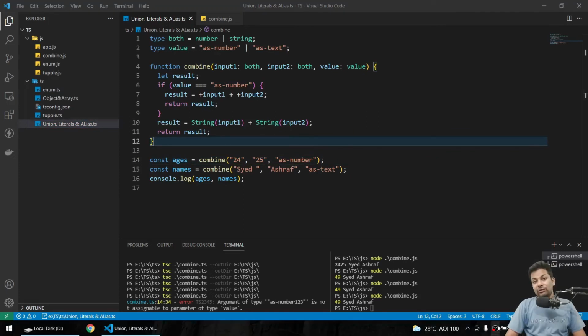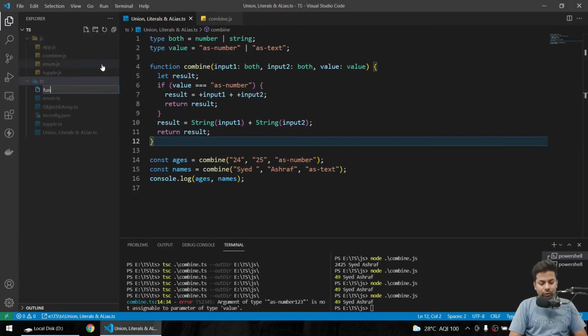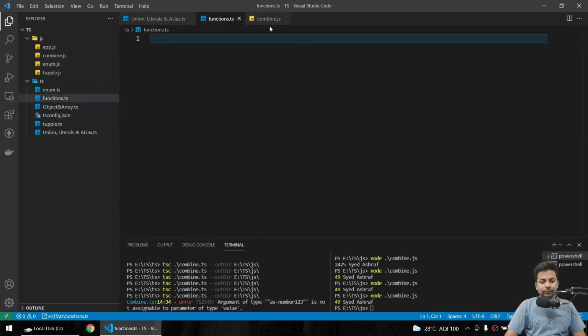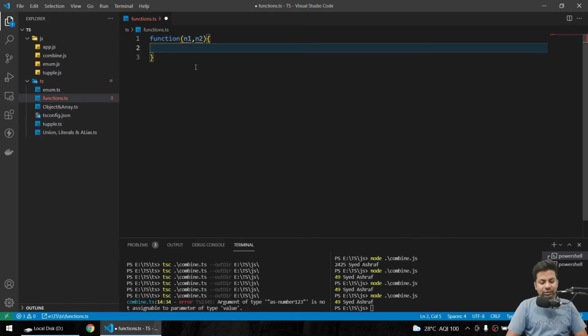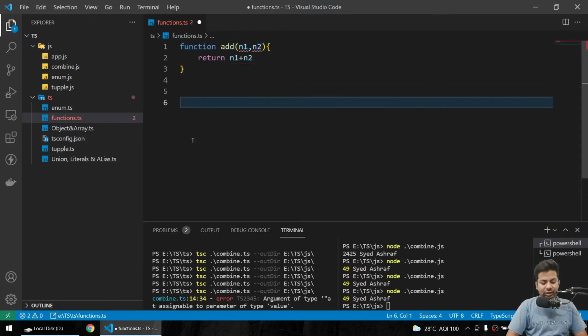Okay guys, now we'll see functions in TypeScript. So I'll make a new file called functions.ts. You can see everything's fine. I'll close this. So how do we normally make a function? We'll say function add, with n1 comma n2, like two numbers, and we'll just say return n1 plus n2. This is pretty much basic, and here we'll say add 3 comma 4.